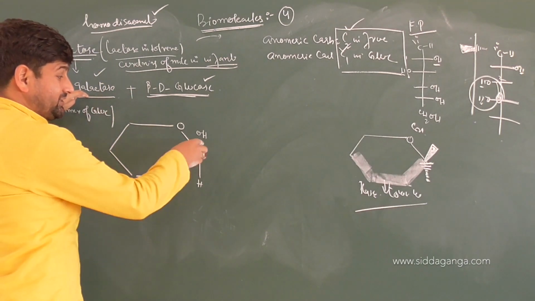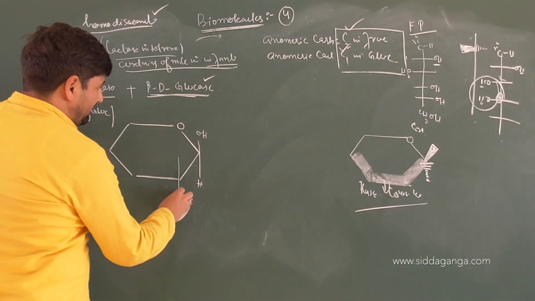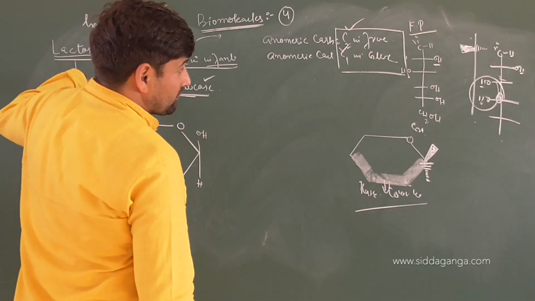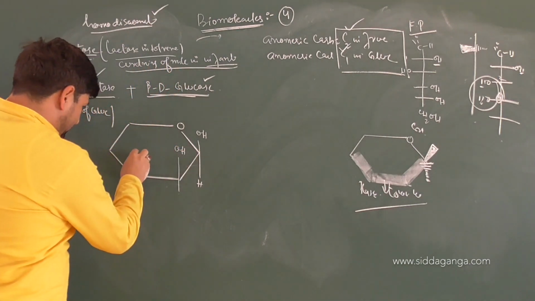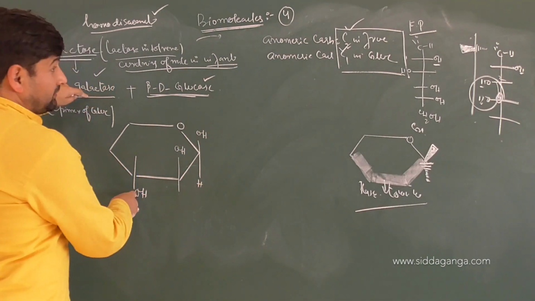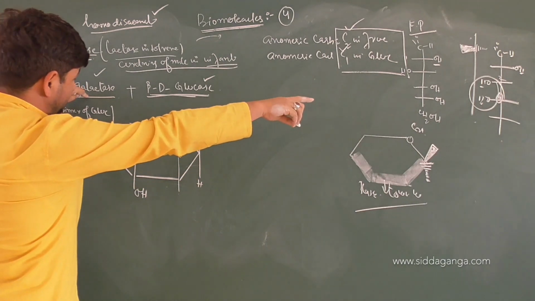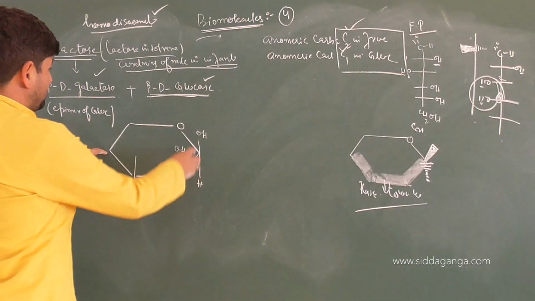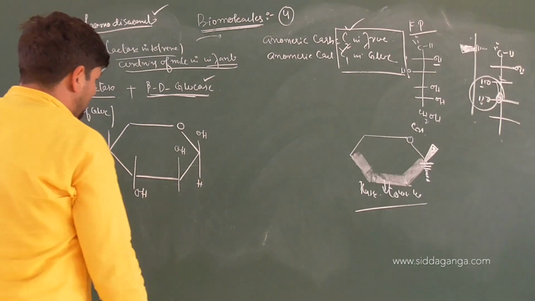Alpha and beta form, right? This is the beta form. Then OH here as usual, second position. Where will it be? Look there. It's upwards. Here it should be downwards. Yes or no? That one is glucose, right? That is galactose, correct or not? Here, which form? It is beta, right? So, what will be the position of OH here? Up or down?